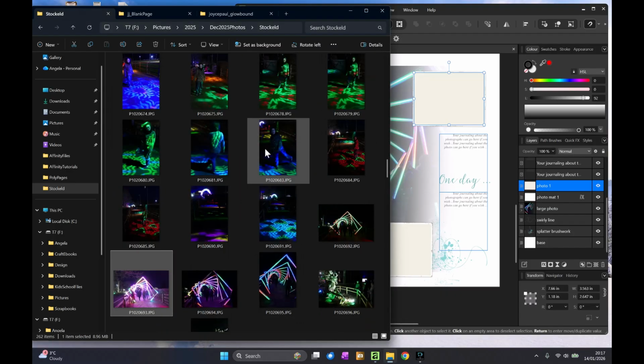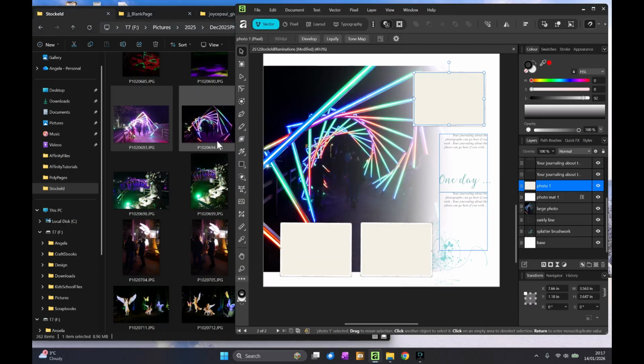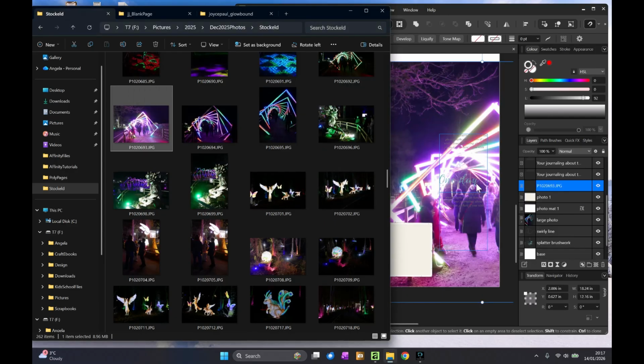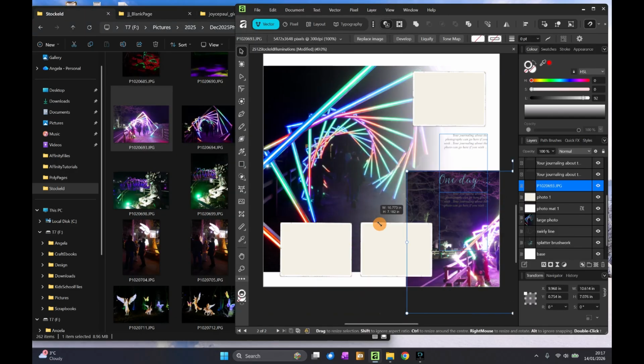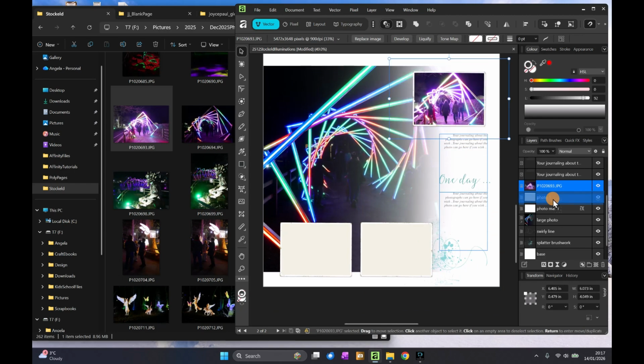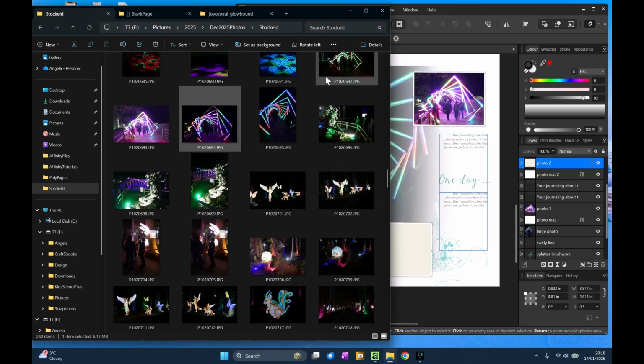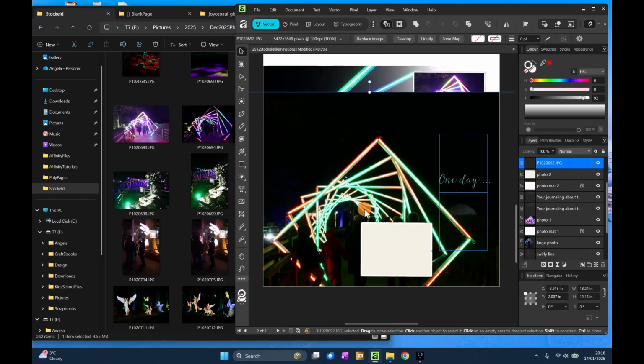And then we've got one on its own and 2 together. So I think the one that's come up as lighter should go on its own, and the 2 that come up darker together. So with this top one selected, grab hold of the photo, bring it in. Let's make it smaller. And let's just drag it into photo 1. And there we have my extended family walking through the tunnel. And then, so we've got one.